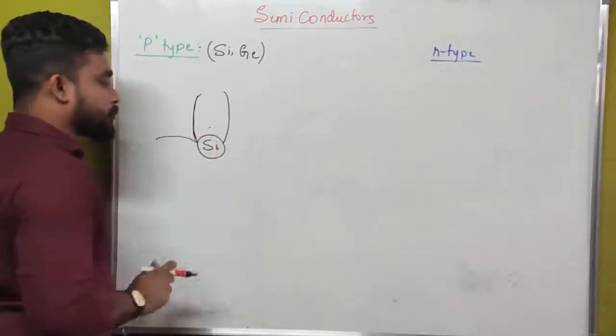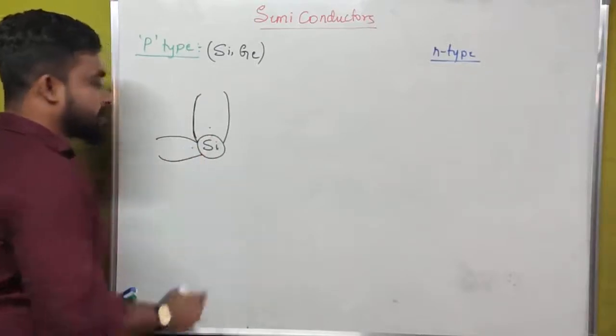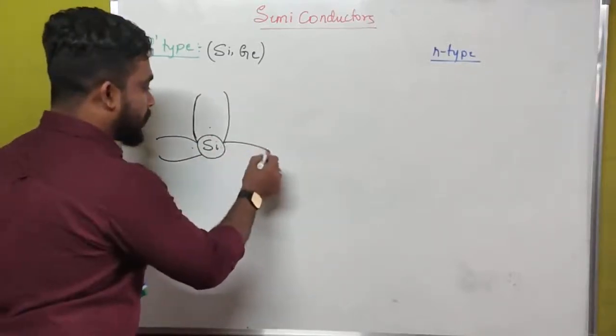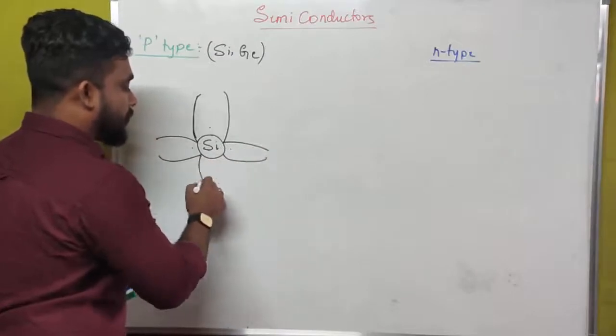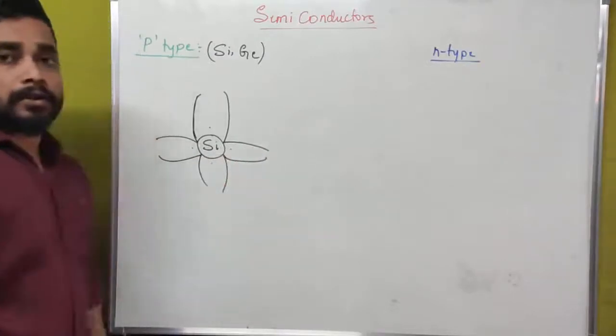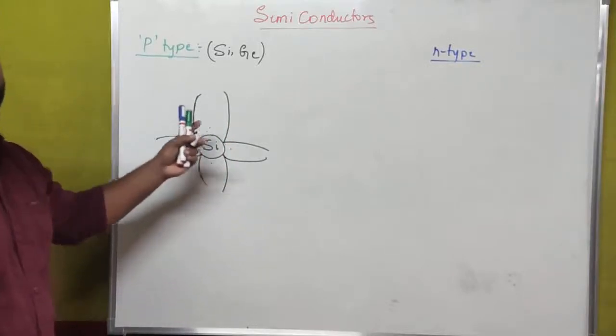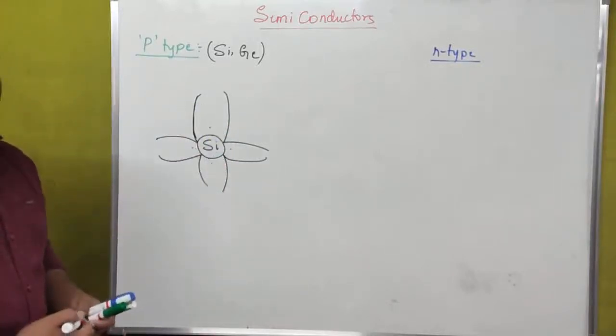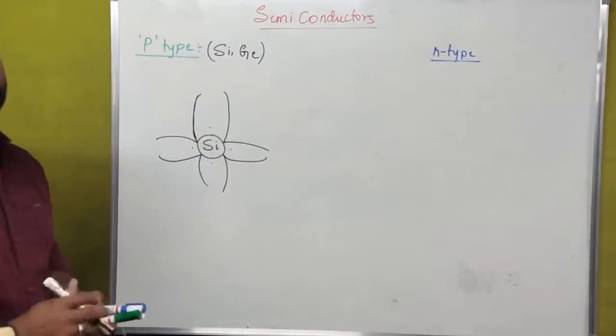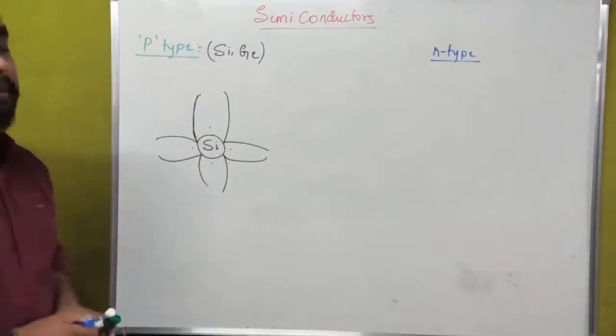Let us assume this as the first electron, this as the second electron, this as the third electron, and this as the fourth electron. Let us assume this as the number of free electrons in the case of a silicon atom, the 4 free electrons in a semiconductor.